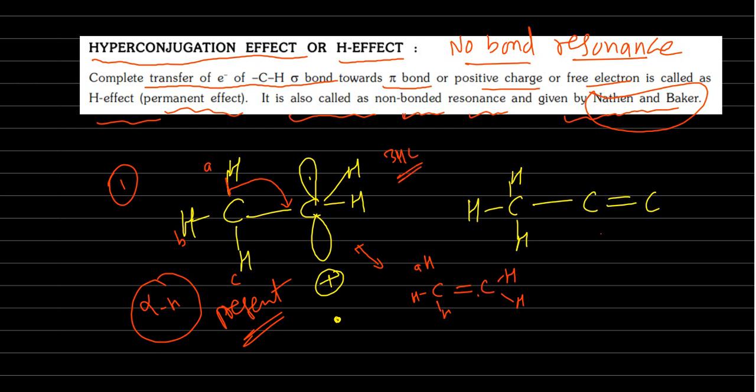Same here, this pi bond is shifted here; immediately the sigma bond is shifted here, and this pi bond is shifted to the next carbon. So this is also known as hyperconjugation. In this molecule also 3 hyperconjugations are possible.